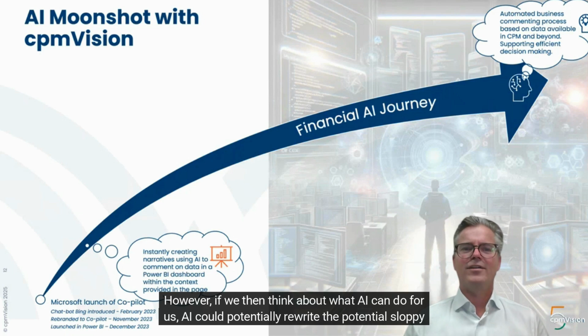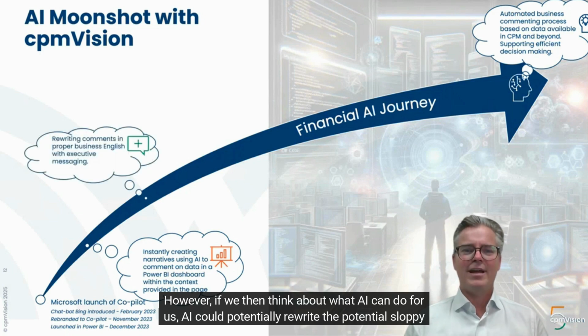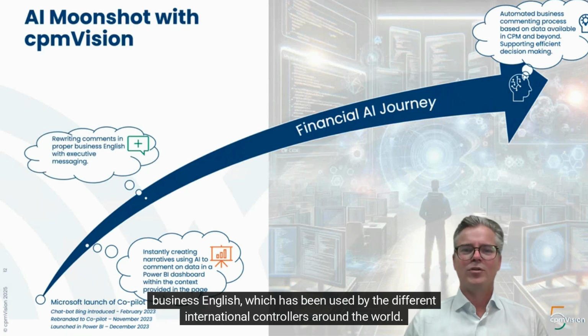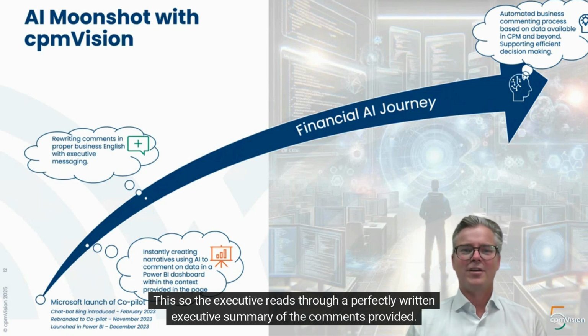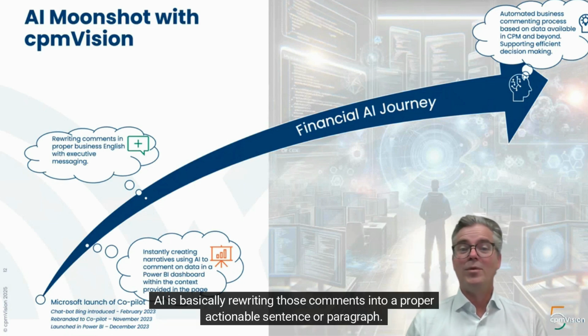However, if we then think about what AI can do for us, AI could potentially rewrite the sloppy business English which has been used by the different international controllers around the world, so the executive reads through a perfectly written executive summary of the comments provided. AI is basically rewriting those comments into a proper actionable sentence or paragraph.